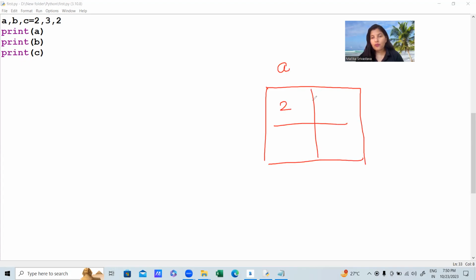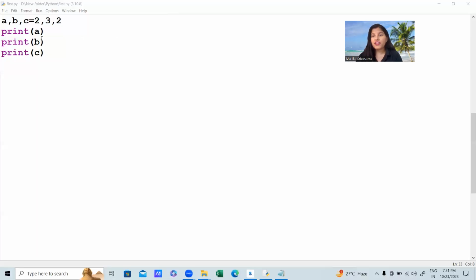So for this object space, the space in the memory has a unique ID. Each object has a unique ID, the object identity, like the Aadhaar card number for all the Indian humans. We have some Aadhaar card value, a unique number for every person. In the same way, that is the identity of that object. To find out the identity of the object, we have the ID function, by which you can get the ID.